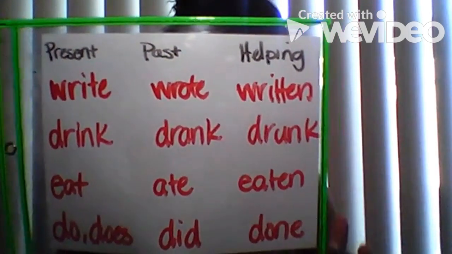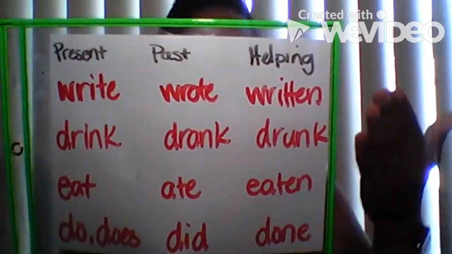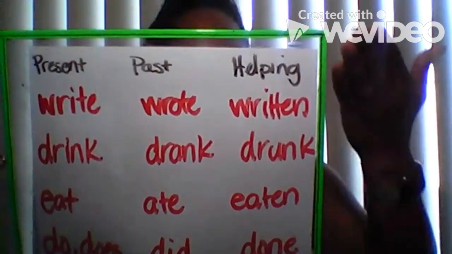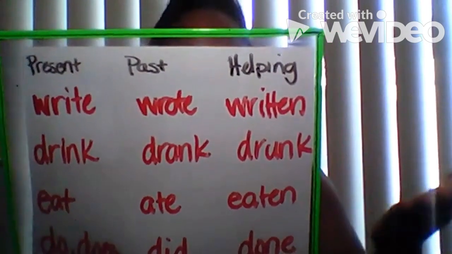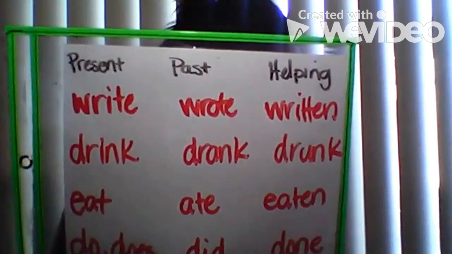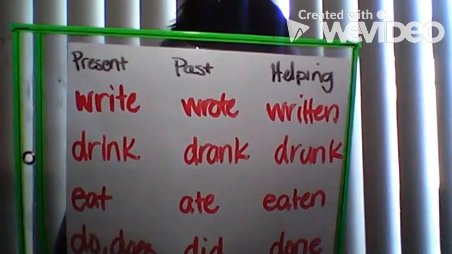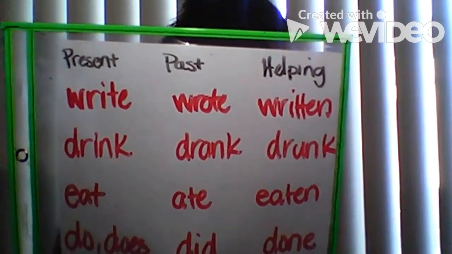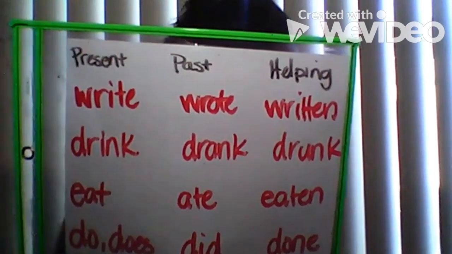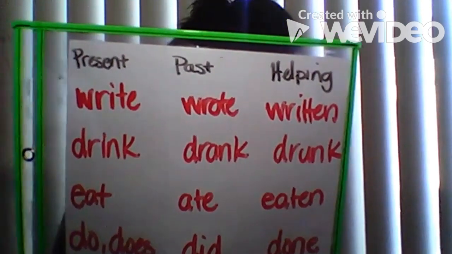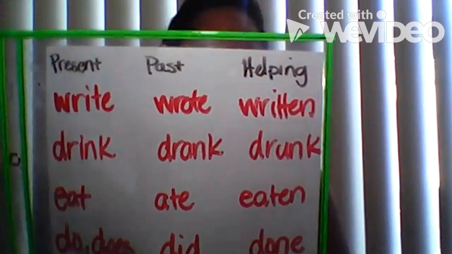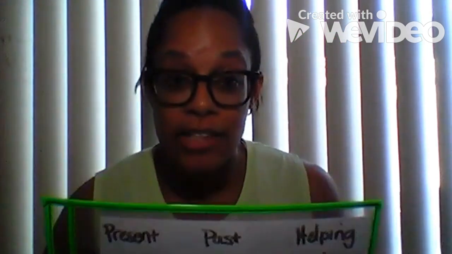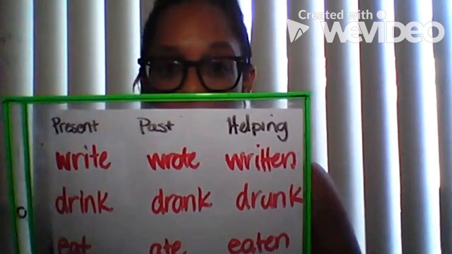Those are all things that have happened already or in the past. Now, take a look at this column here. Let's try our sentences with this column of verbs that should have a helping verb. But let's try our sentences without. You written. The baby drunk his milk. We eaten our lunch. Students done their homework. Noah done his homework. You may be thinking, those don't sound right. And you're correct, because they need a helping verb.